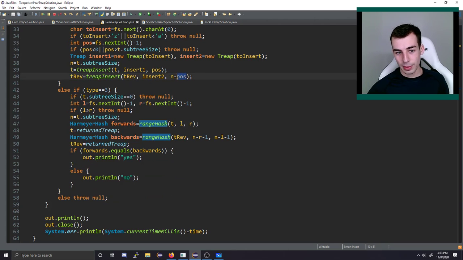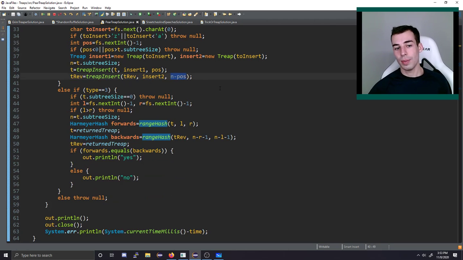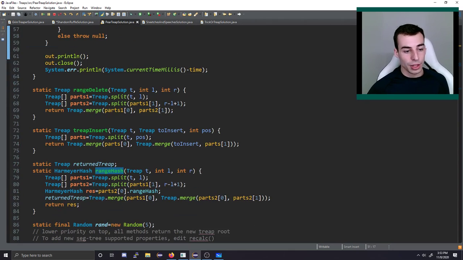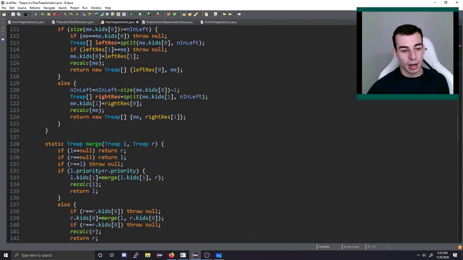I guess you want to be careful with your indices. Don't do n minus position minus 1 here. You just got to be careful. And here, finally, we just check if the two hashes are the same. If they are, we print yes, otherwise we print no. Okay, so that's that explanation.